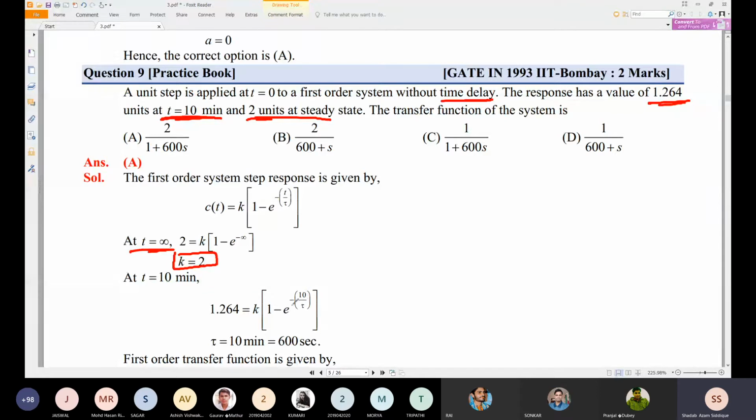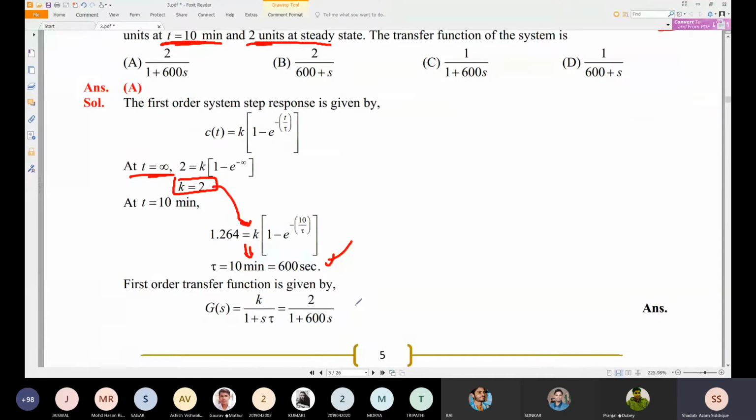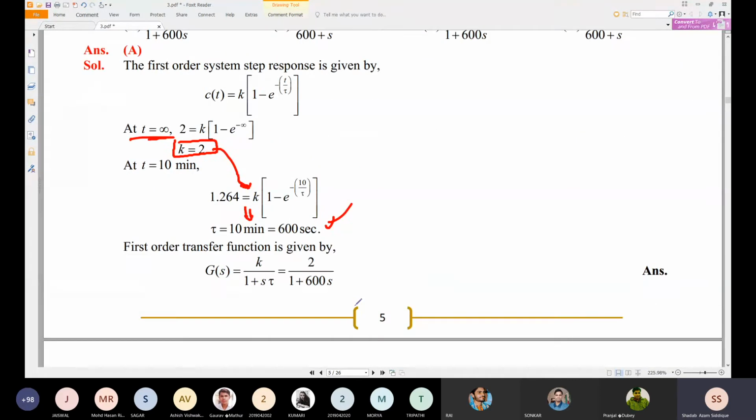So after substituting all the values, including the k value, and solving this equation, they have found tau is equal to the same 10 minutes, which is equal to 600 seconds.